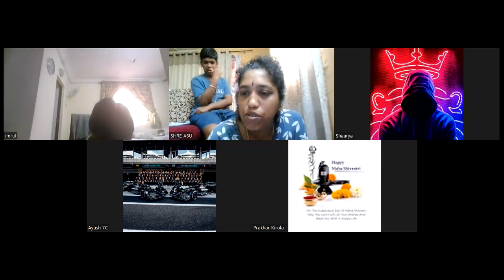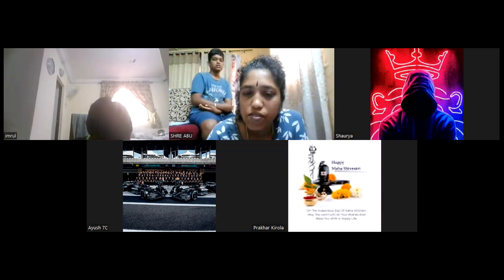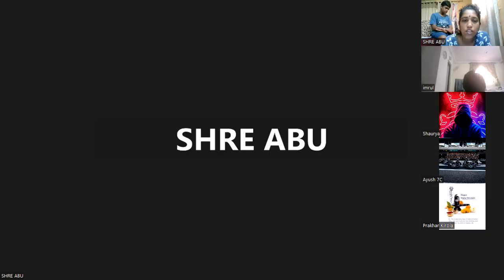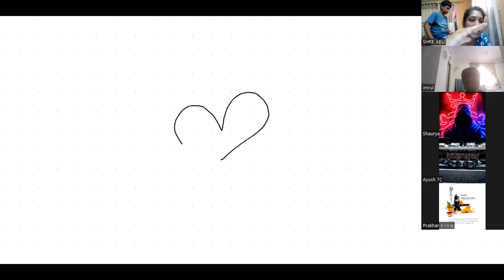See here, whenever you are drawing a heart, have it in your mind that the heart is tilted. It is not like this. It is tilted from your right to your left.